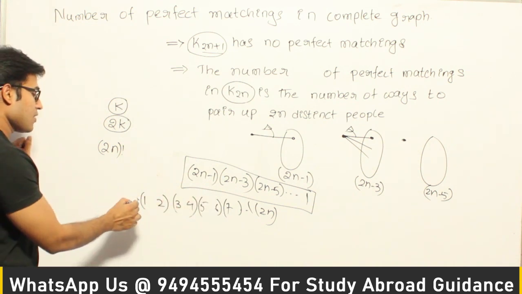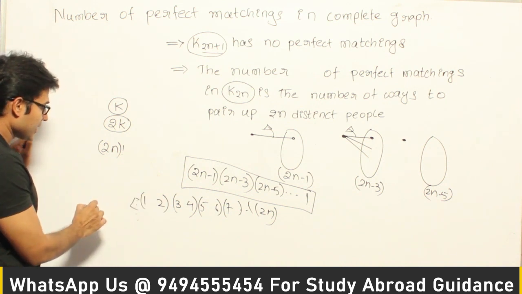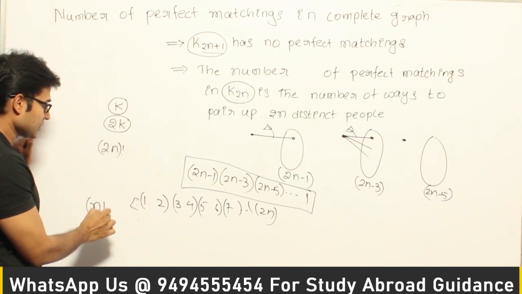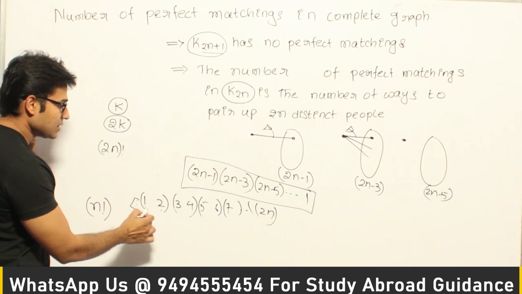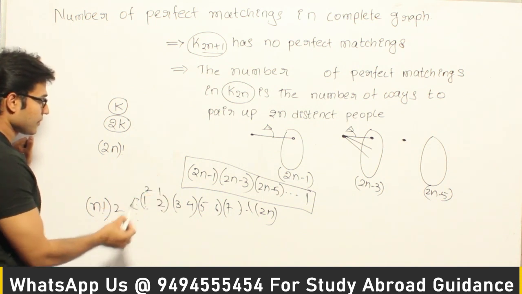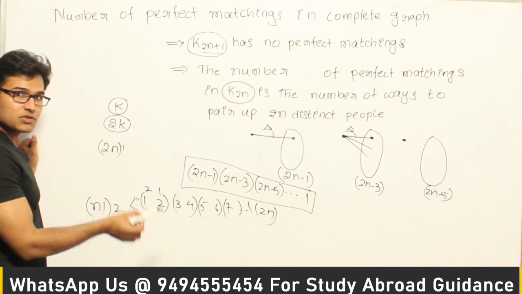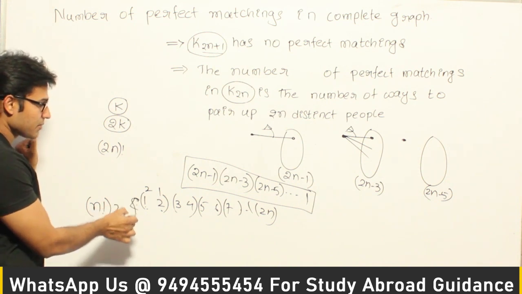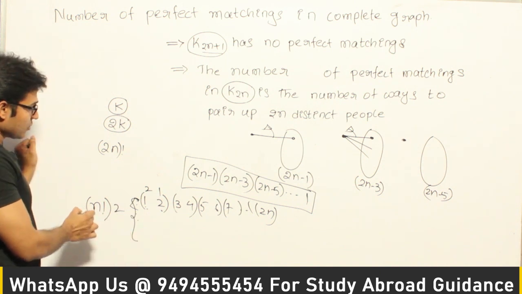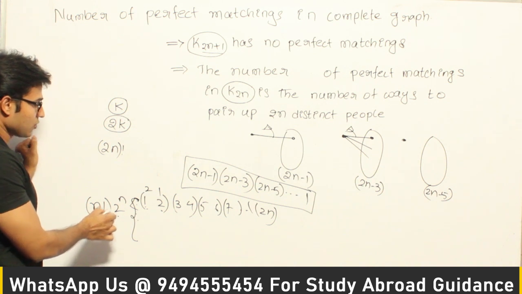Therefore, for every actual matching in this list, I'll be getting n factorial copies, and inside each pair also, instead of 1 2, I'll get 2 1, so 2. Are you getting this? Even though the total number of matchings is less, in this ordering method I will be getting a total of 2 power n into n factorial more.